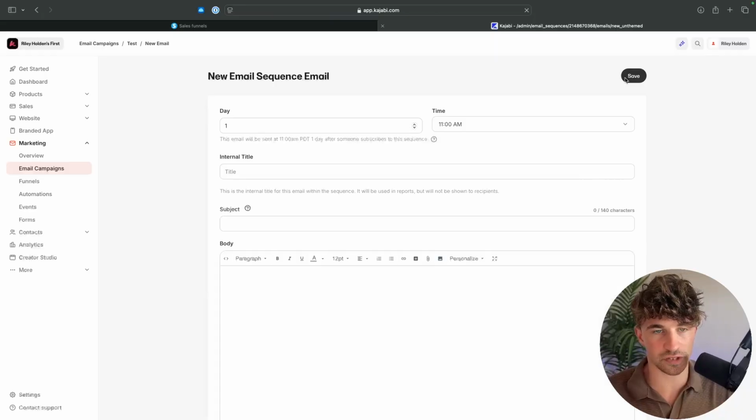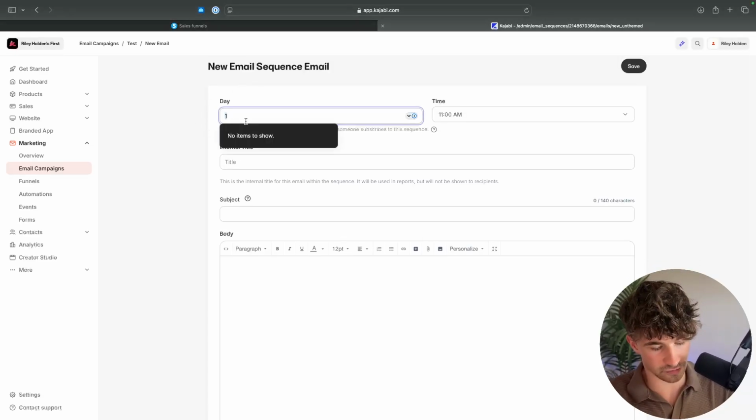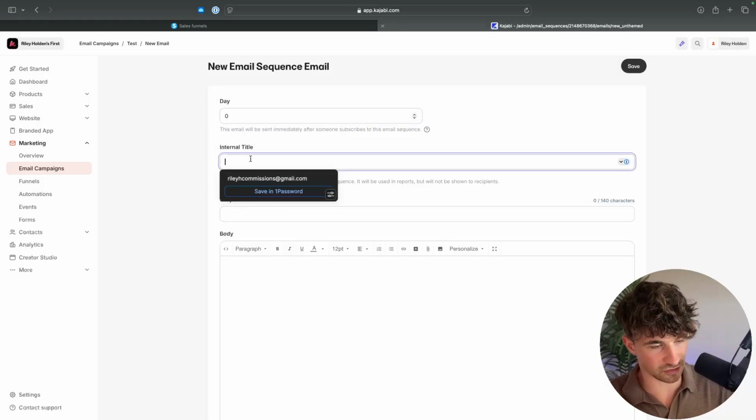And this is what I found with Kajabi. They have these beautiful tools, but I just never use them. When I'm using Kajabi, I just never use these. I use the plain text emails. So we can come in here, we can choose when this email will be sent. So let's say this is a welcome email. We want to send this immediately.